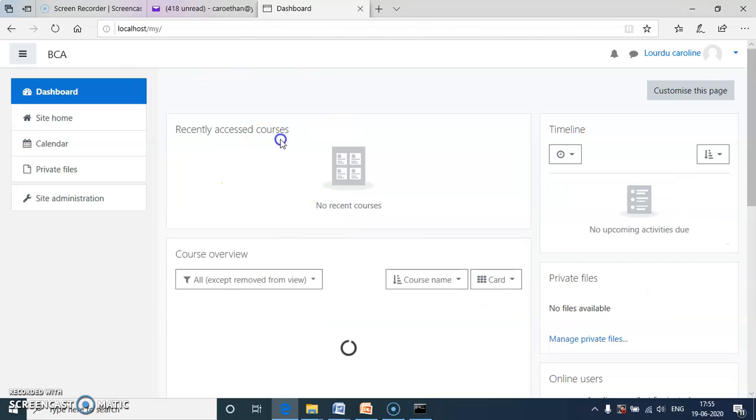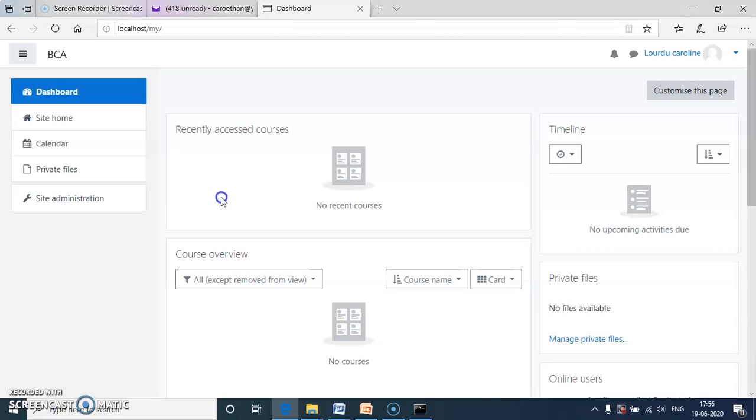After logging in, we get this page. Here we have the menu items: dashboard, site home, calendar, private files, site administration. If we become familiar with these, we can use Moodle. This is one way of creating a Moodle environment, installing the Moodle software in our system.